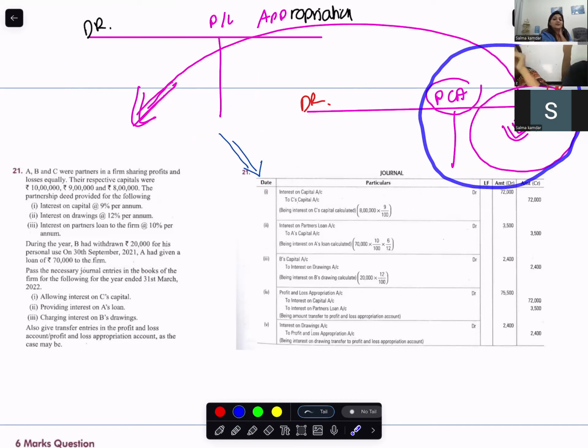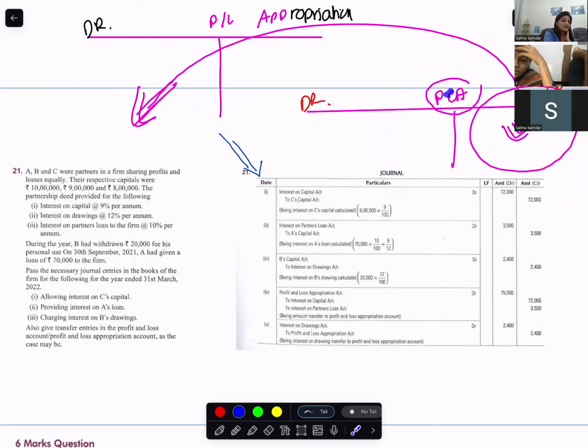I think I asked a question. You have to ask yourself two questions. Which account? Profit and loss appropriation account. Which account? Which side? Which partners' account and which side? Partners' capital, credit side. Okay, so partners' capital will be credited.